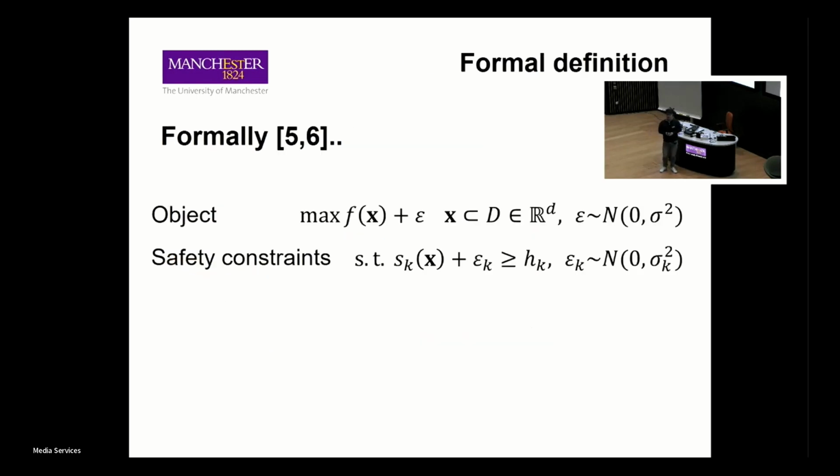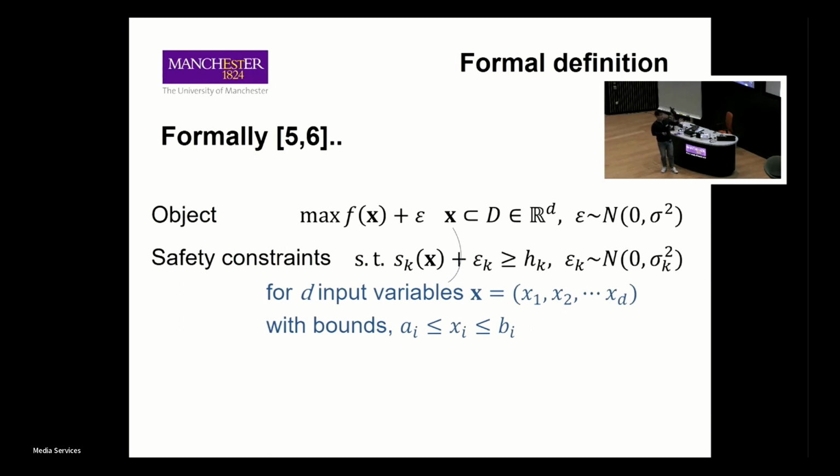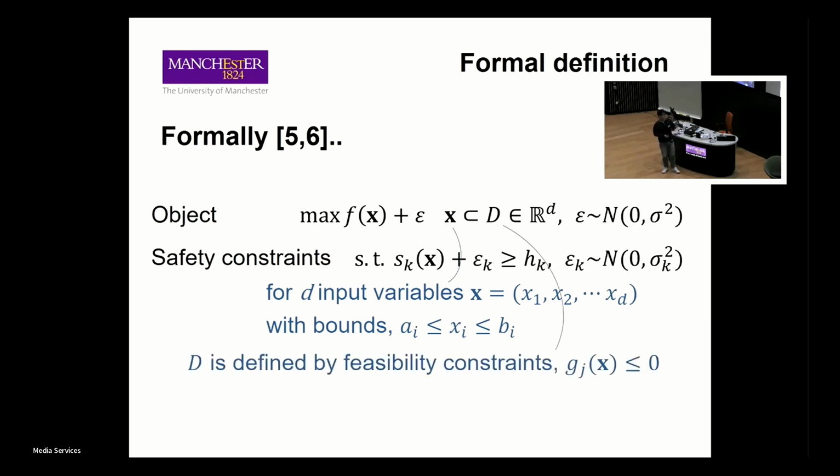Formally, we would like to maximize a noisy objective function with noise from a Gaussian distribution. And we face some, let's say K, safety constraints here, where x is an input point of D input variables from x1 to xD, with bounds on each decision variable, where the domain is defined by feasibility constraints.